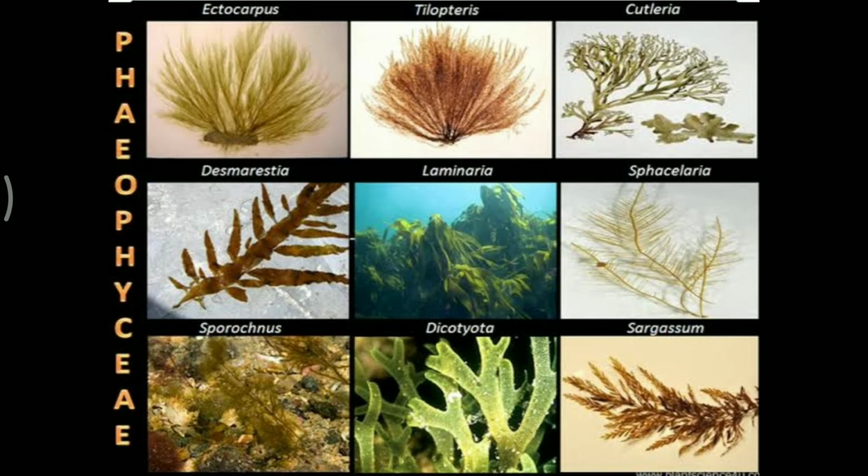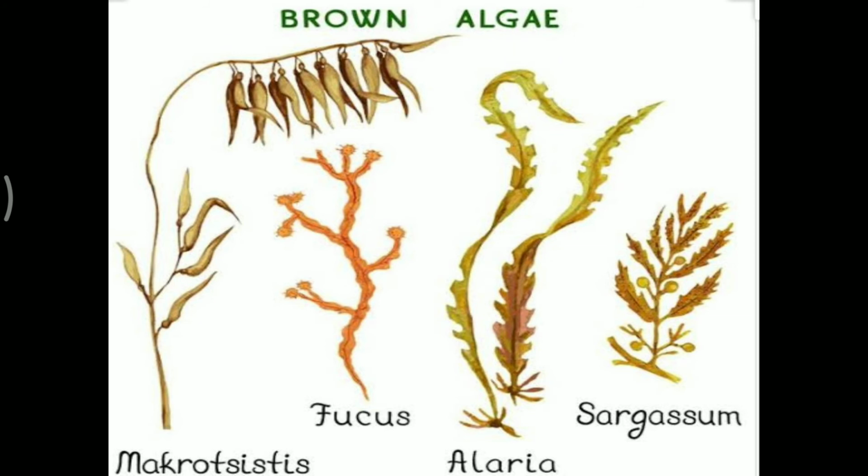So Laminaria, Dictyota, Sargassum, these are some of the examples in case of Phaeophycia. These are also some of the structures of brown alga. You can just look into them, and because of the presence of these phycocolloids, they are capable of surviving the freezing temperature.